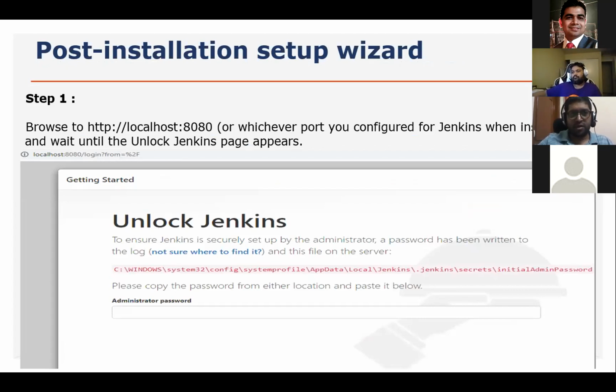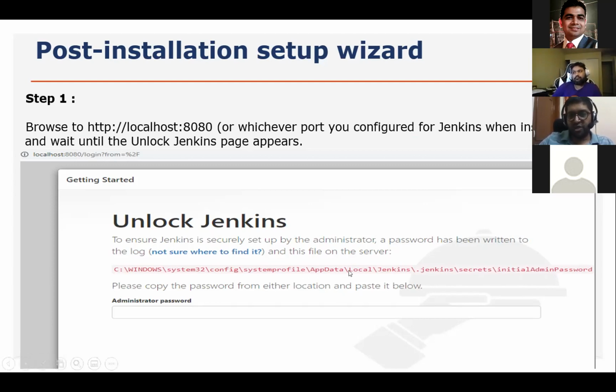Now here, the very first time, if you are installing Jenkins at your local system, when you hit this path, localhost:8080, it will show this page first. What happens? It generates a Jenkins war file internally, and this path will be AppData Local Jenkins. After successful installation, this Jenkins folder will be created at this path, and at this path, the initial admin password file is there. Inside that file, an automatically generated password is available.